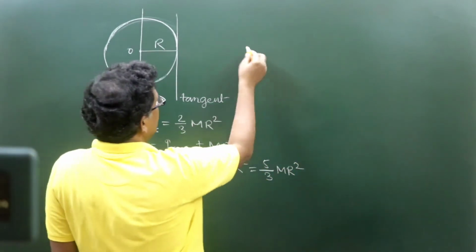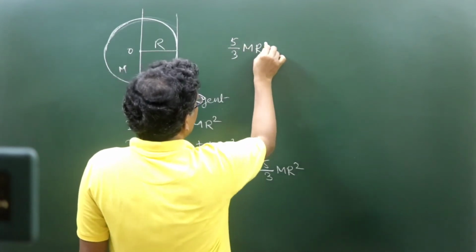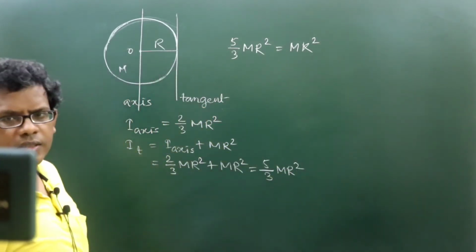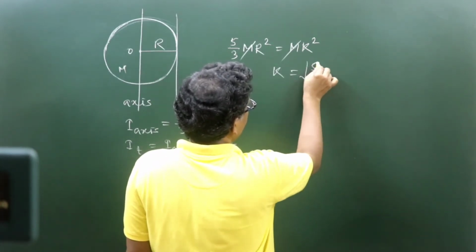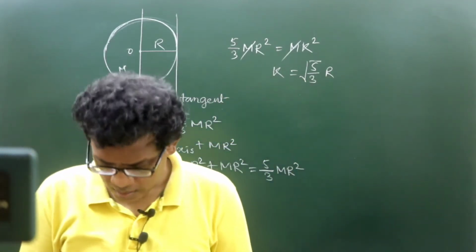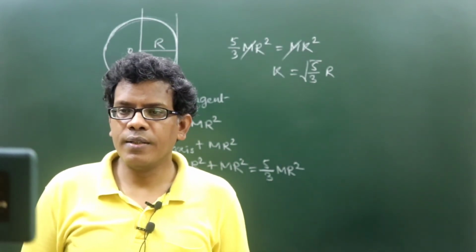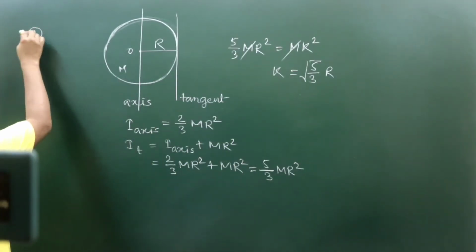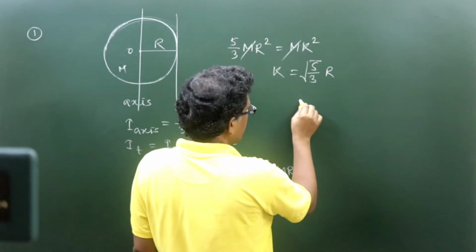So this 5/3 MR square will be equated with M K square, where K is the radius of gyration. So K will be root under of 5/3 of R, absolutely correct. Now you understand the radius of gyration value. This was question number 1. We'll try back to back questions first.